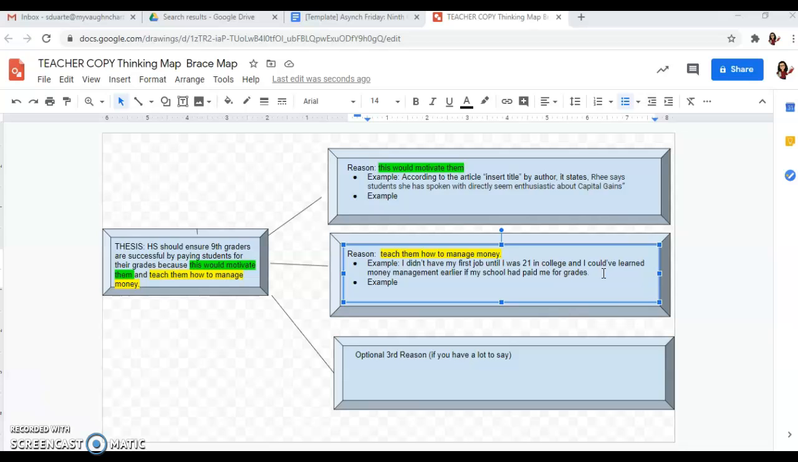And that's really what your examples should be. They should be directly supporting your reasons and ultimately proving that your method, my example was paying students for grades, is the best one. So spend the rest of the period completing this. Make sure your examples are valid, and then make sure you submit by the end of the period.